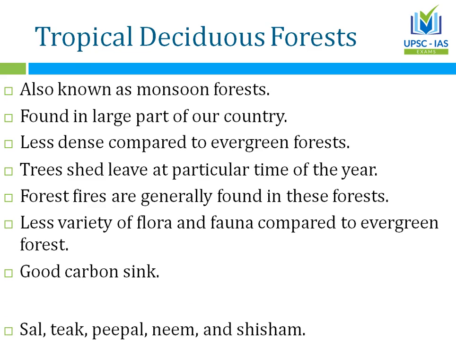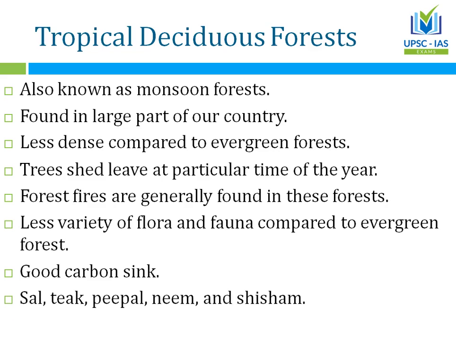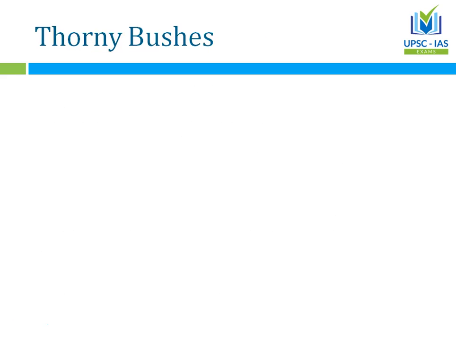Now there is less variety of flora and fauna compared to evergreen forest. They are also a good carbon sink. Sal, teak, pipal, neem and sheesham are found in tropical deciduous forest.